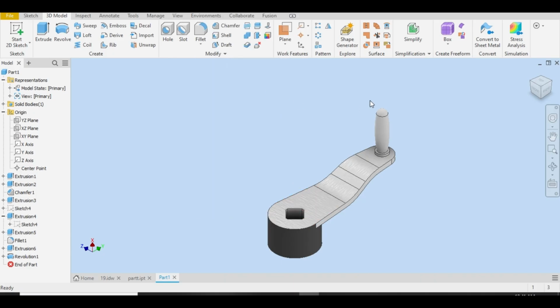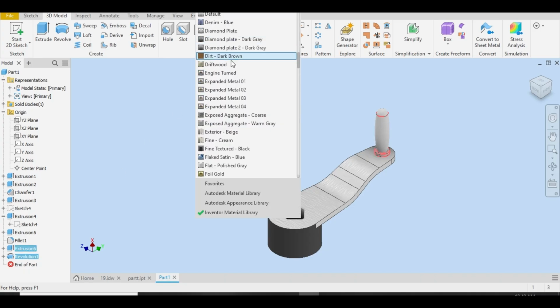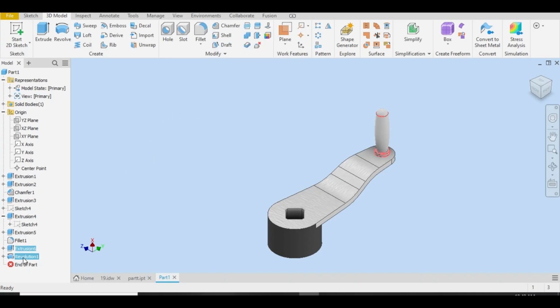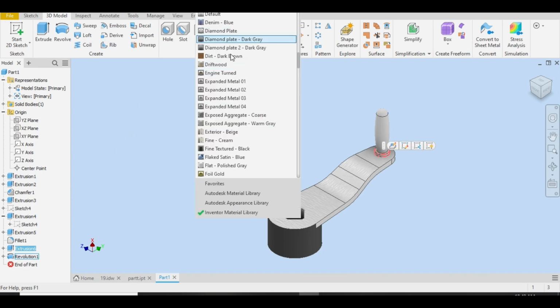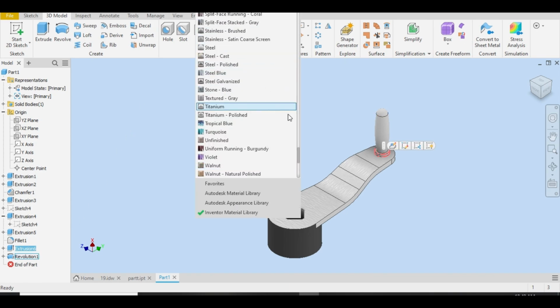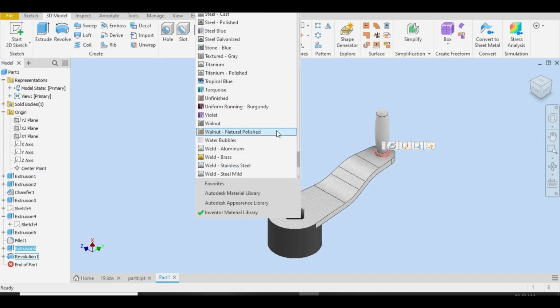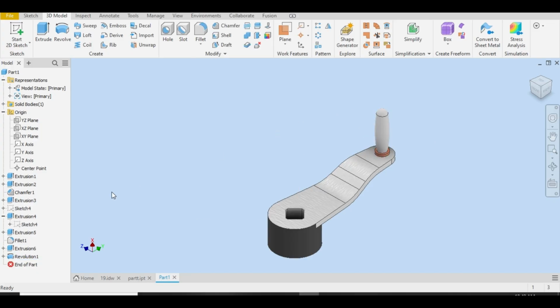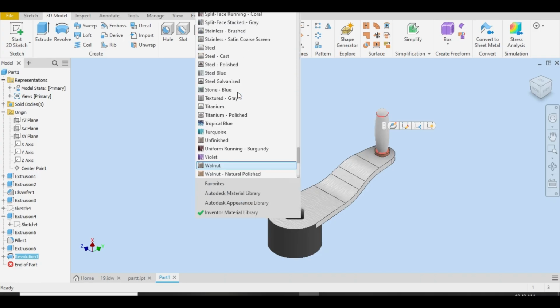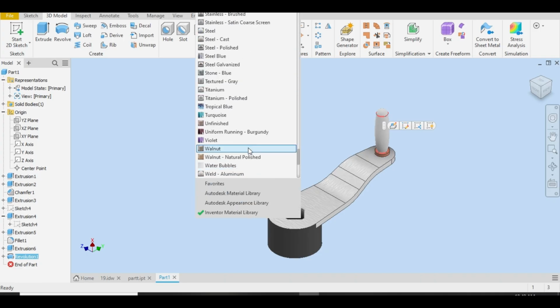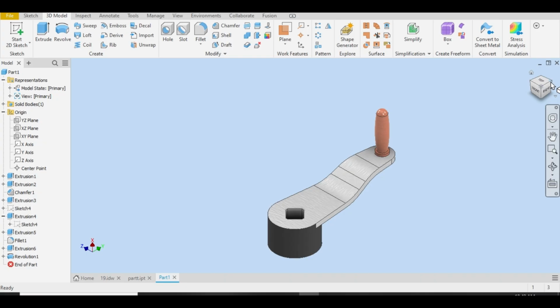and for handle let me select revolve, extrusion, select this, not this revolve, and give it some wood type color. Let me use walnut also for this revolve, walnut. Okay, so this was our today's part.